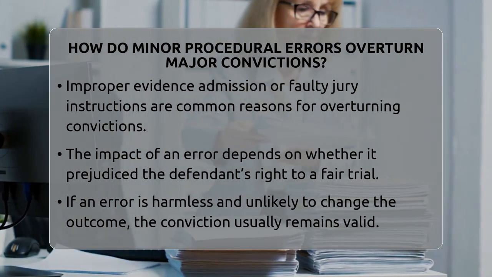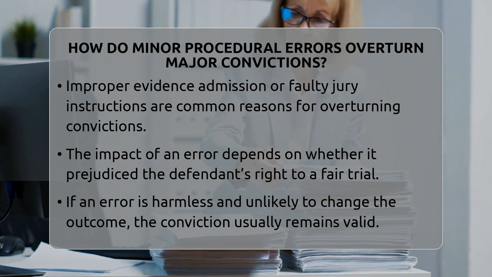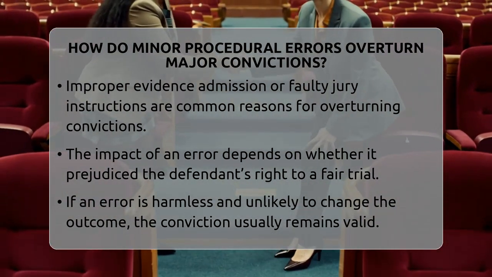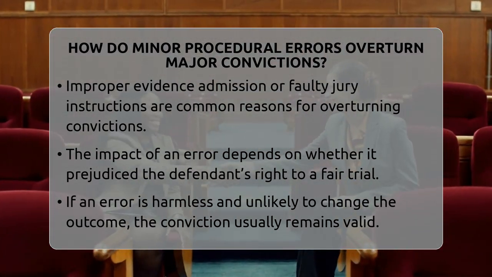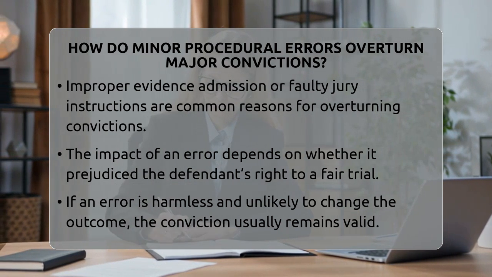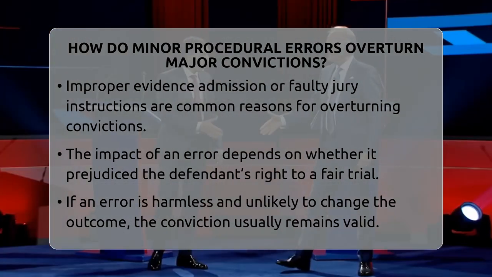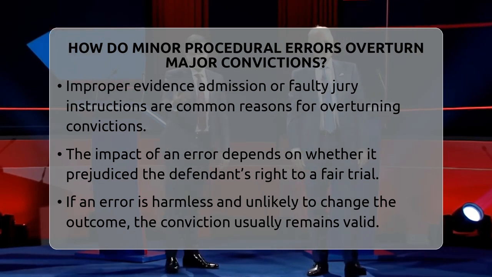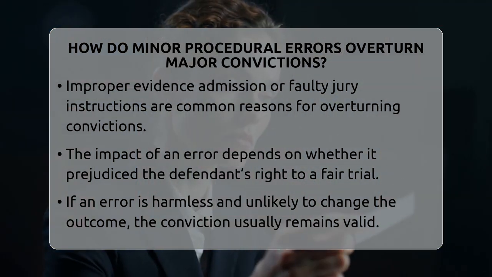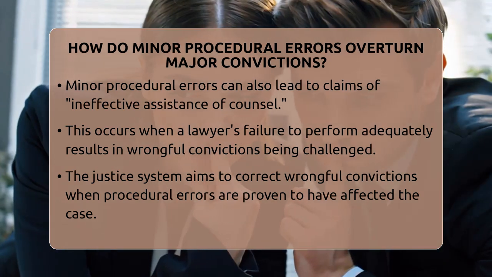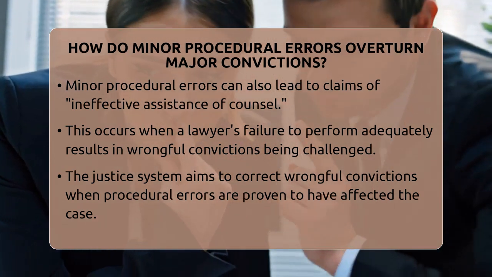The key factor is whether the procedural error prejudiced the defendant's right to a fair trial. If the error is deemed harmless and unlikely to have affected the outcome, the conviction may stand. However, if the error is considered prejudicial, it can lead to the conviction being vacated or the case being remanded for a new trial.